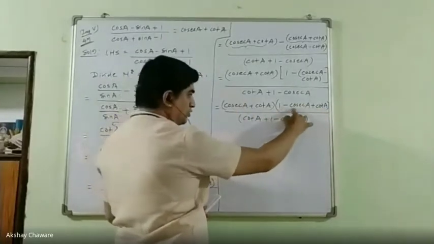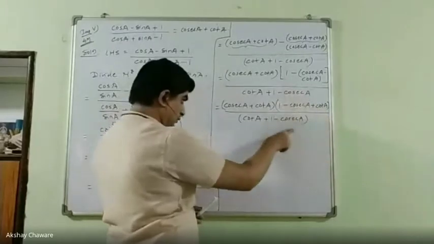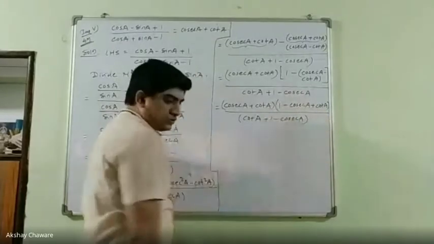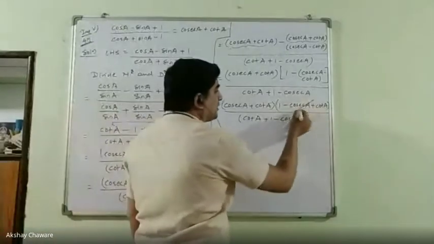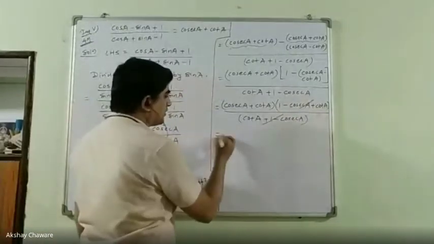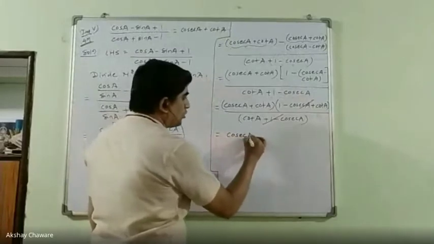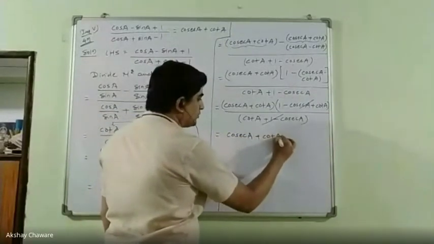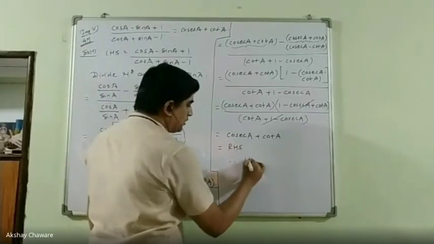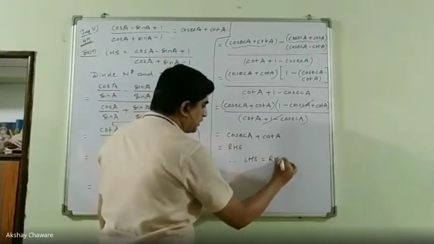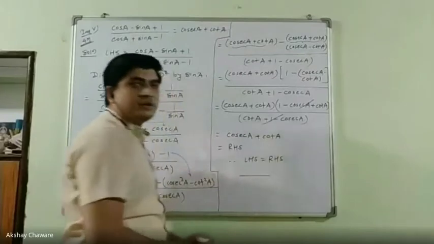So 1 minus cosec A plus cot A is nothing but cot A plus 1 minus cosec A. Both the brackets are the same, so the brackets get cancelled. Now the answer will be cosec A plus cot A, and that is nothing but your RHS. Therefore we can write LHS is equal to RHS, and then the last statement.